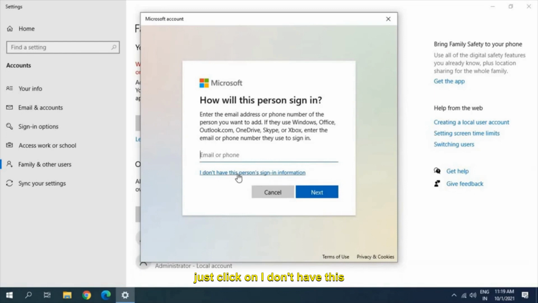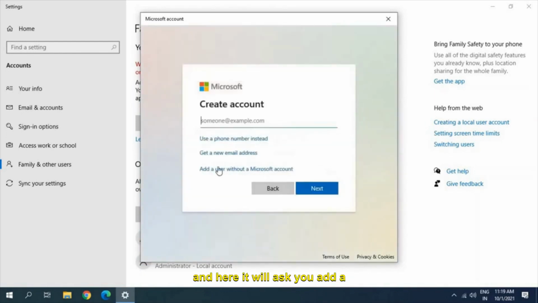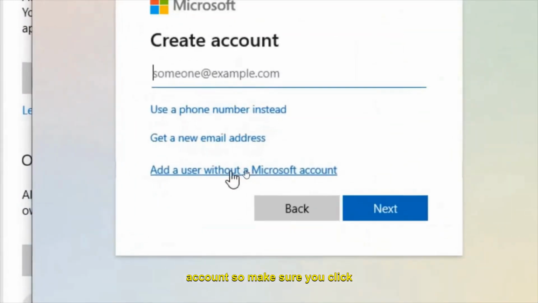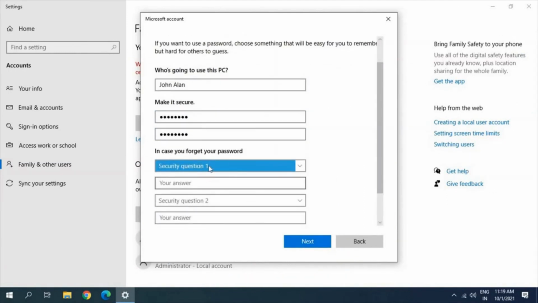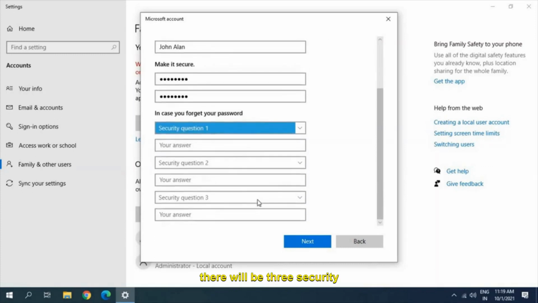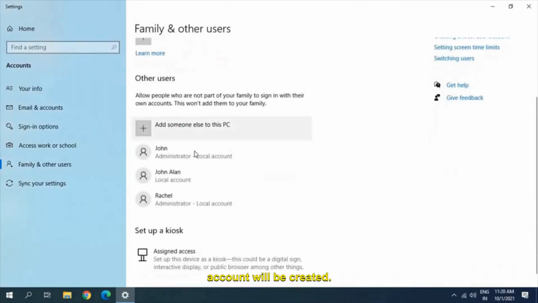So I'll just click on I don't have this person's sign-in information and a new window will appear. And here it will ask you add a user without a Microsoft account. So make sure you click on this and here you can give the name and I'll enter the password. And here we just need to enter the security questions. So there will be 3 security questions and then you just need to fill it out. Once you click on next, after filling all the 3 security questions, a new account will be created.